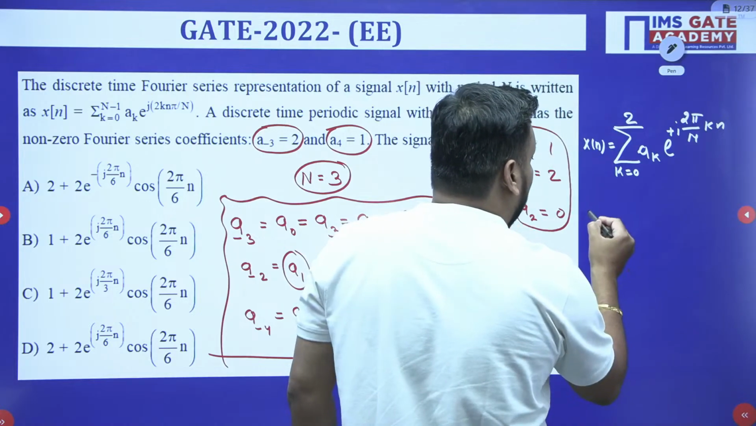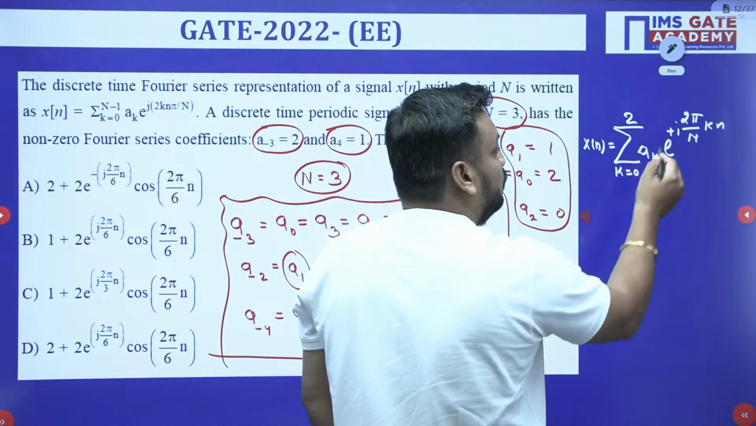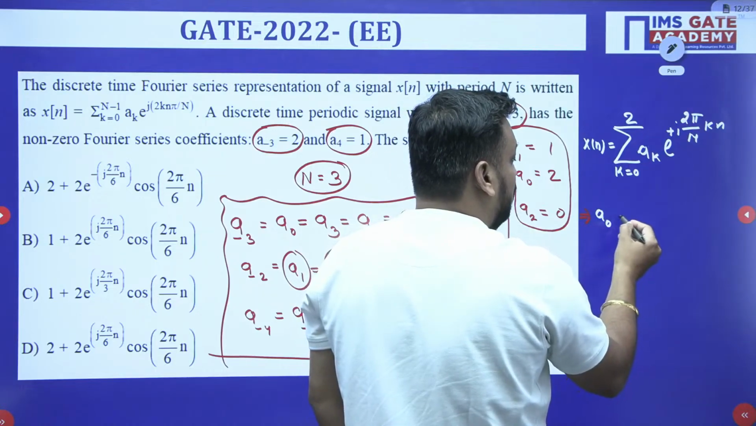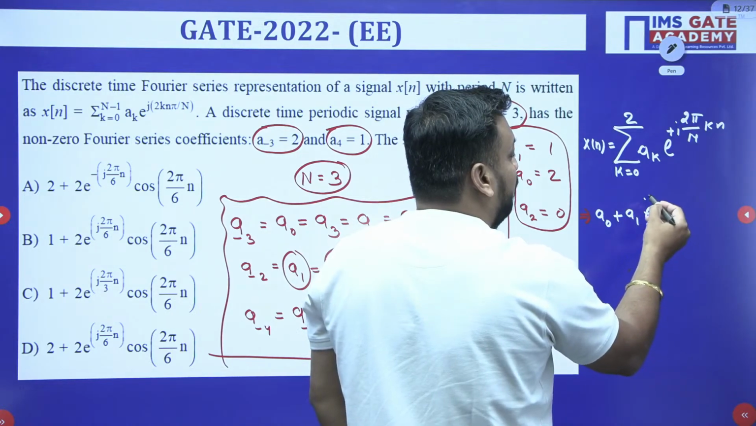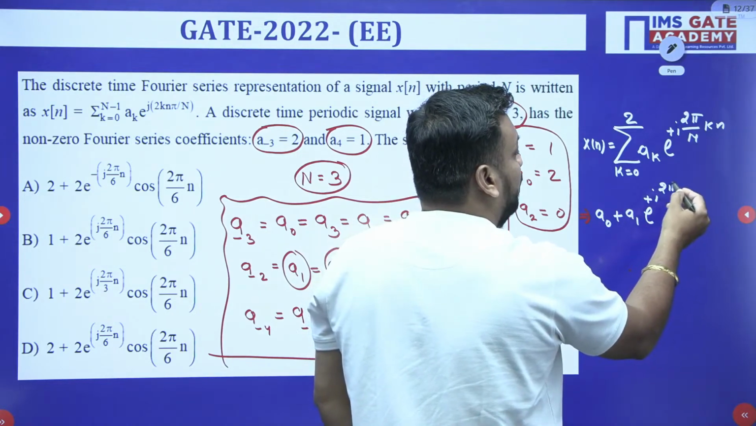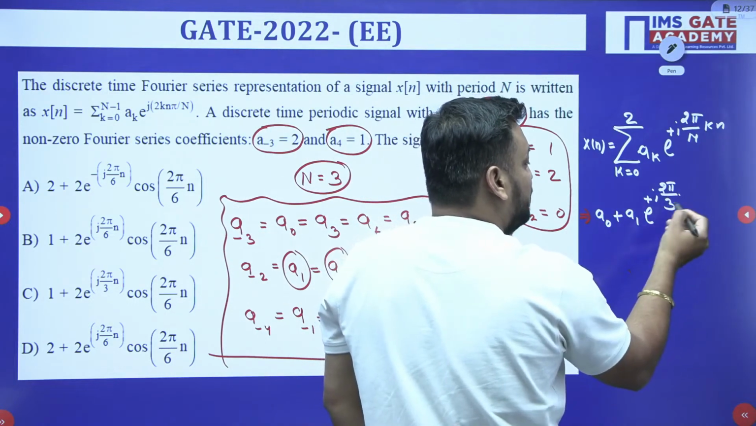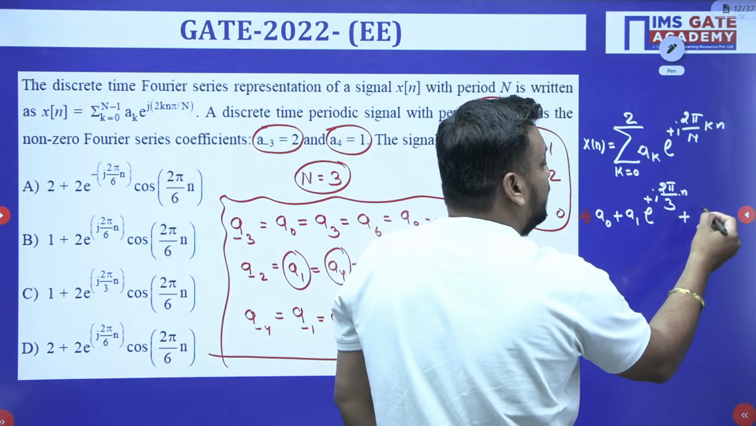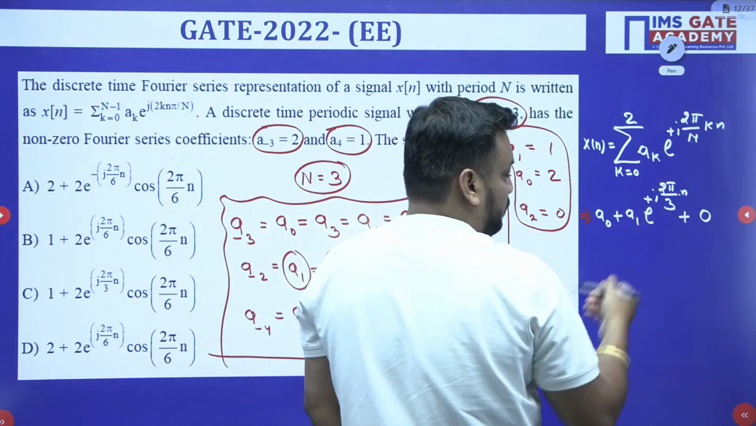So when you open this, what will you get? Just put the value, k value 0, so e to the power 0. So you will get first a0 plus, for k value 1, a1 e to the power plus j 2 pi by capital N. Capital N value is 3, sir, k value is 1, sir, and n. And plus a2, and a2 value is by the way 0, so no need to put.